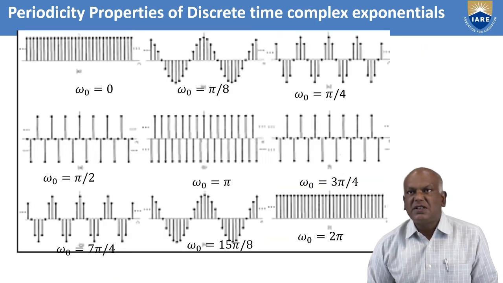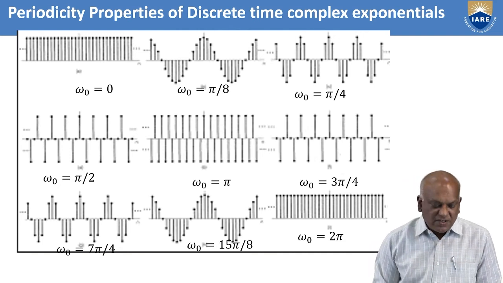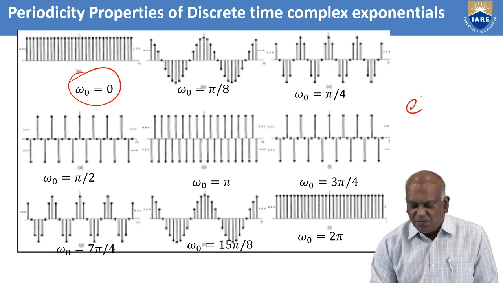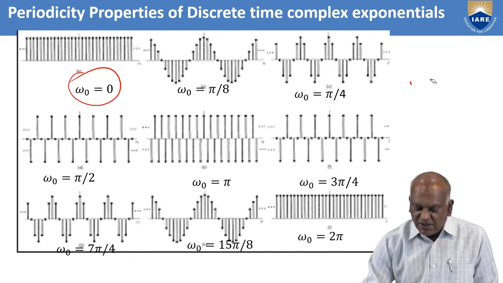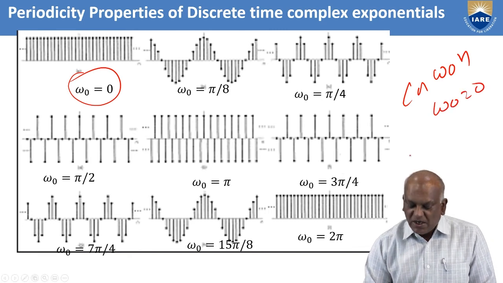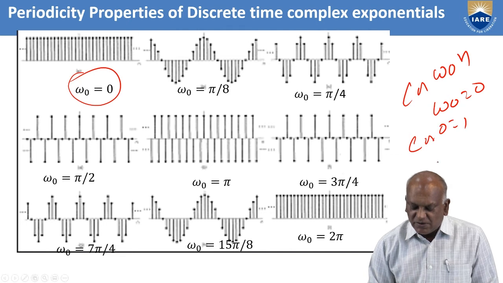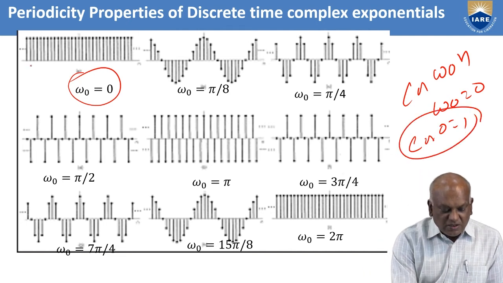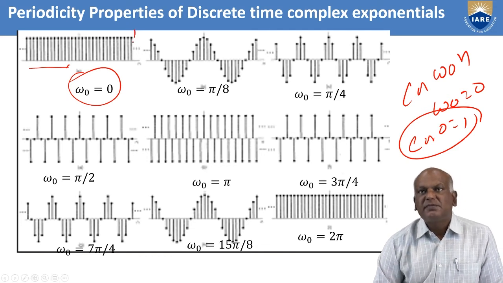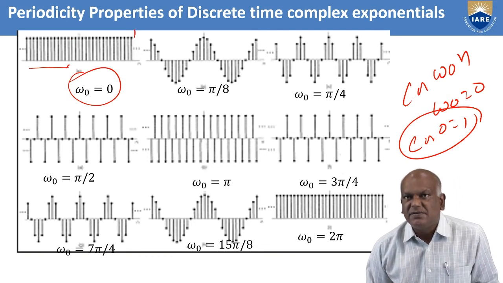Let us observe that in this case. You see the diagram. In the first case, omega naught is equal to 0, in e power j omega naught n. For example, we take the cosine function, cos omega naught n, and consider omega naught equal to 0. When omega naught is 0, cos 0 equals 1. That's why for all n, all the sample values are equal to 1 only. Here we have only DC. There is no oscillation in this case.